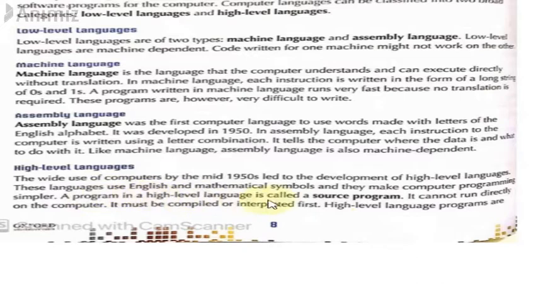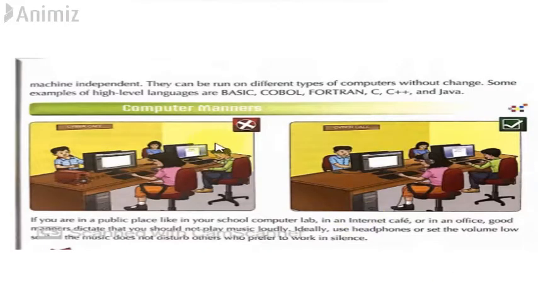A program in a high level language is called a source program. It cannot run directly on the computer. It must be compiled or interpreted first. So there's a compiler also, and an interpreter, which compile the whole program and then interpret it into machine language. High level language programs are machine independent, so they do not depend on the machine.